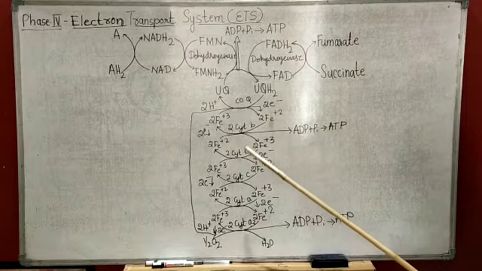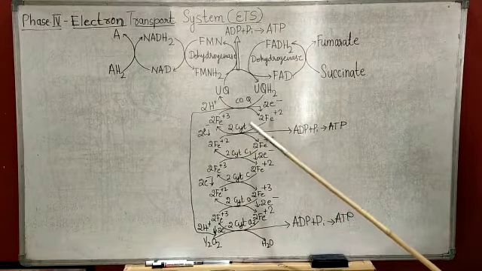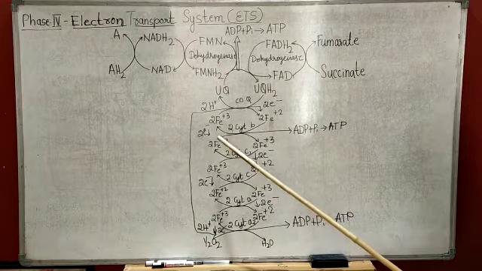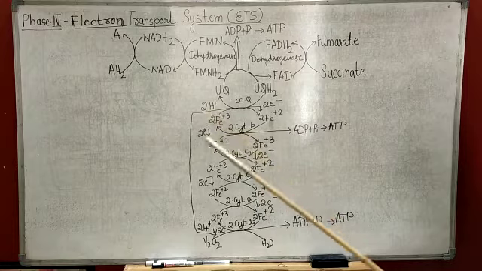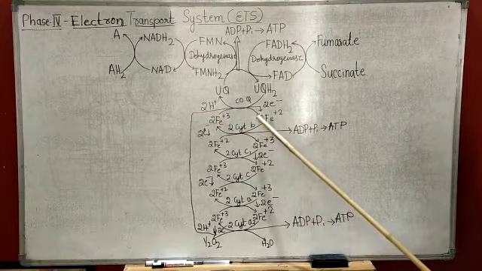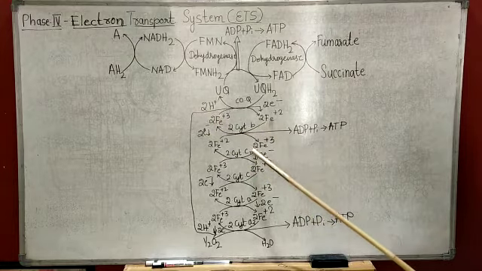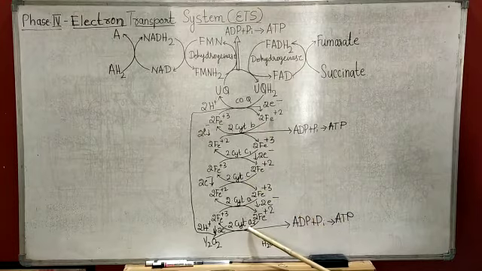The two electrons are released from cytochrome A3 through the series of alternate oxidation and reduction reactions, Fe+2 to Fe+3 and Fe+3 to Fe+2, in cytochromes B, C1, C, A and A3.